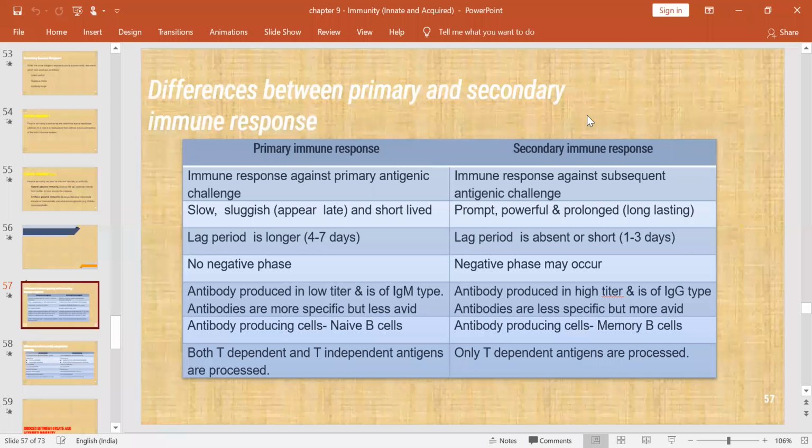And there is no negative phase in the primary immune response. In the secondary immune response, a negative phase may occur. Antibody is produced in high titer, mainly IgG type. These antibodies are less specific but more avid. Here the antibody producing cells are memory B cells. Antibodies are always produced by B cells, but in the primary immune response, naive B cells will be there. In the secondary immune response, memory B cells will be there. In the secondary immune response, only T-dependent antigens are processed.